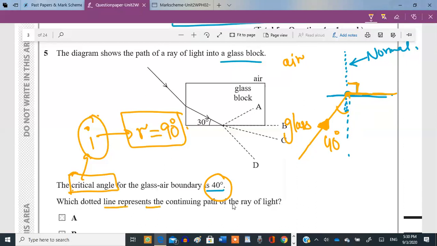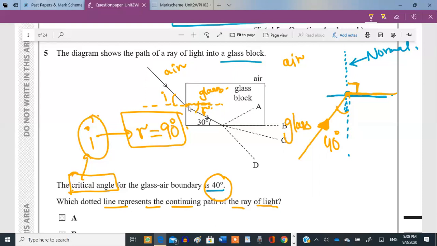Which dotted line would represent the continuing pathway of the ray of light? If you look at this diagram, the ray is coming from air and enters the glass. So during this, the ray will bend away from the normal, right? This was the incident angle, this was the refracted angle. Actually, it bent towards the normal. The refracted angle is less than the incident angle.